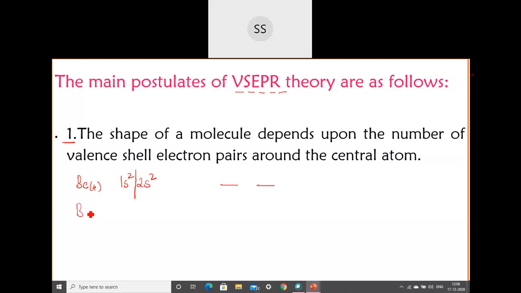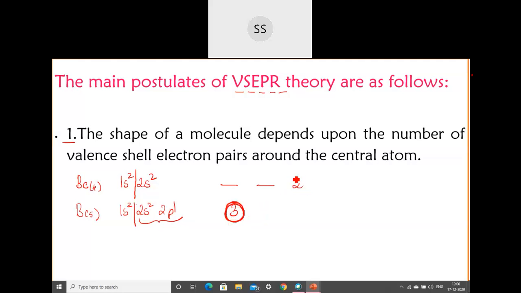And boron, if I take, the atomic number is 5. The electrons present are, writing the full electronic configuration first, 1s2, 2s2 and then 2p1. Outermost electrons are 3, so the number of bonds they will form is 3. These 3 will be arranged in a particular geometry, so that will give you one shape.